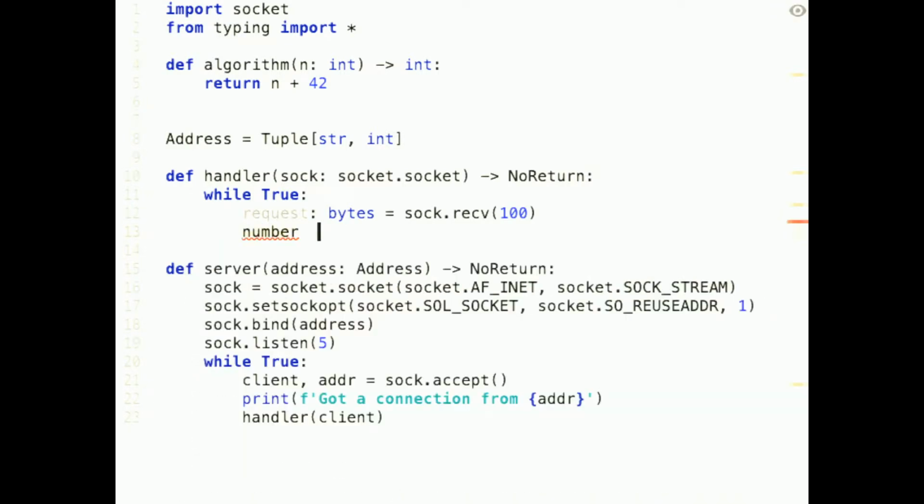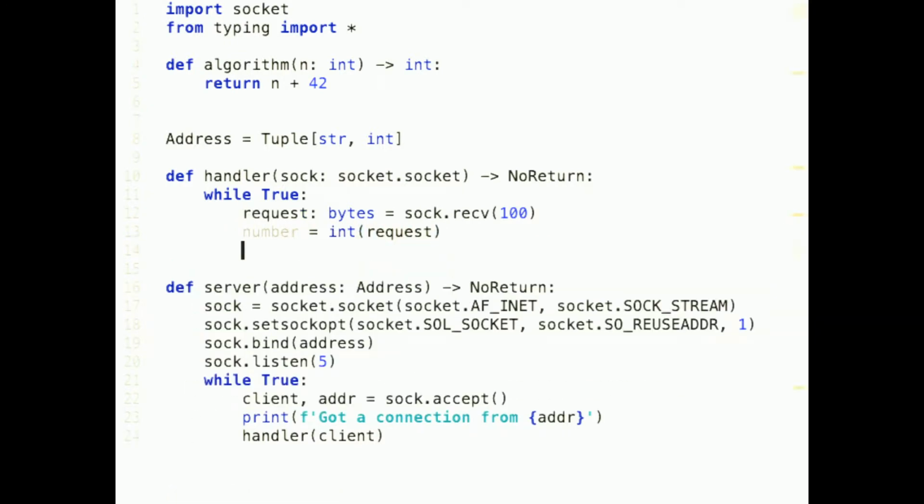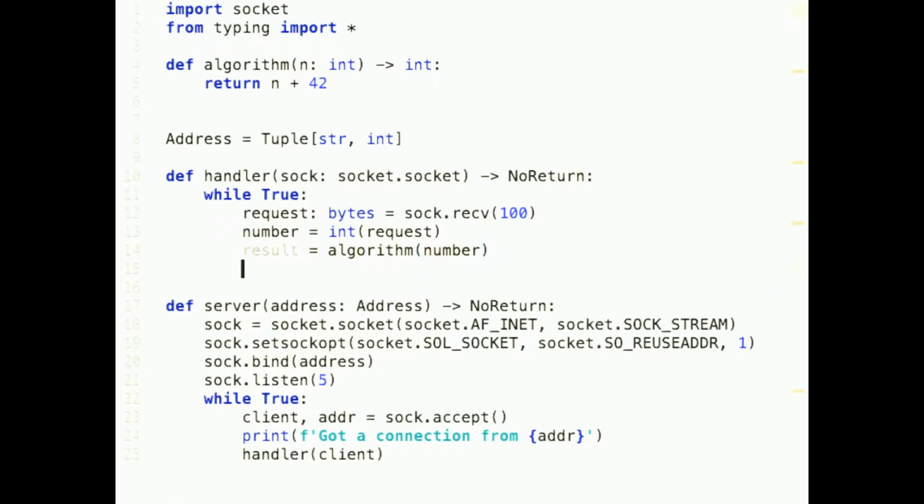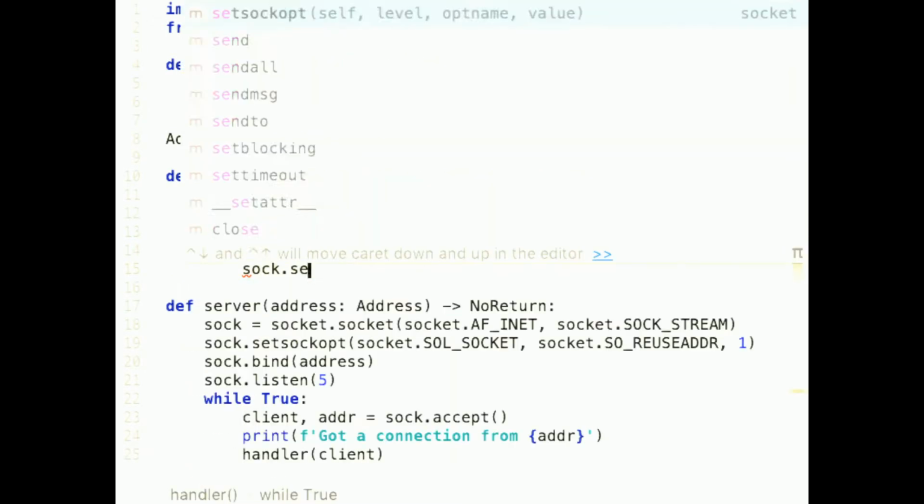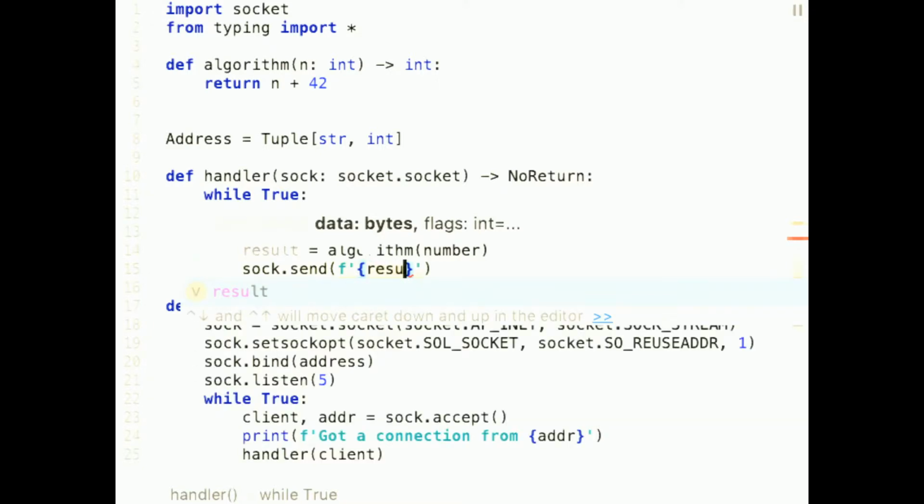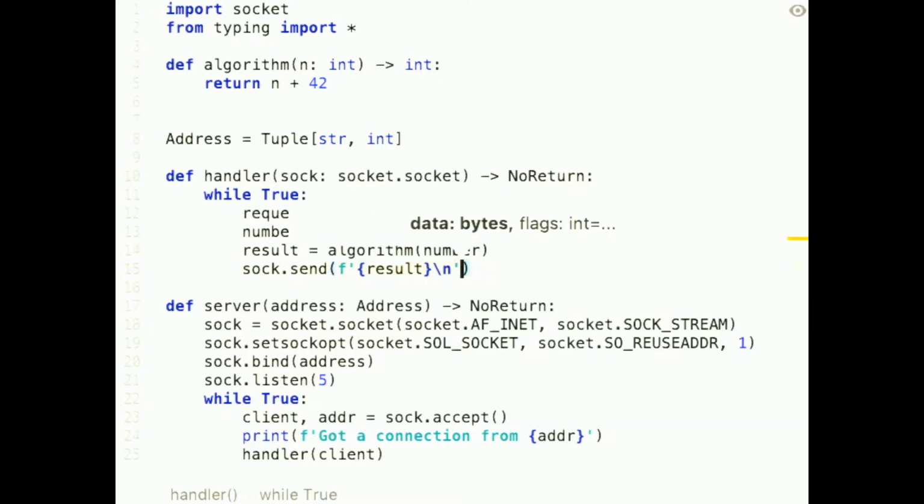So we can just do number is int of request. And then to get the result, we call our algorithm with this number, and then we have to send it back to the client. And to do that, we just call socket send, and this expects a bytes object again, but we will actually terminate it with a newline just so it's easier for the client to handle. So we need to encode this. Fine.